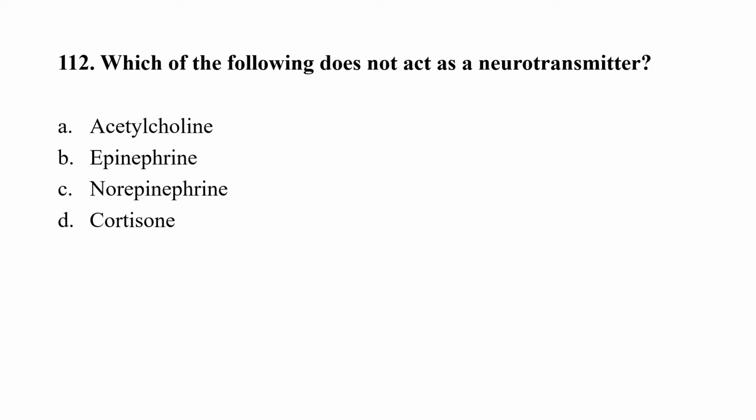Question number 112. Which of the following does not act as a neurotransmitter? Option A, acetylcholine, option B, epinephrine, option C, norepinephrine, option D, cortisone. The correct option here is option D, that is cortisone. Cortisone is a man-made steroid.